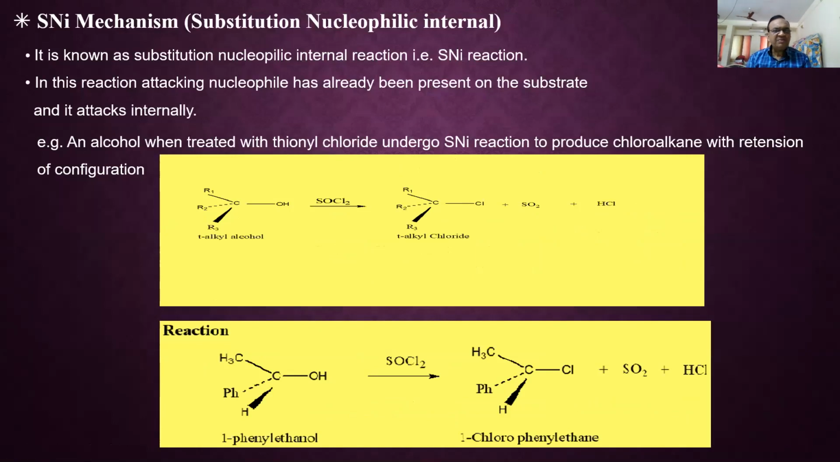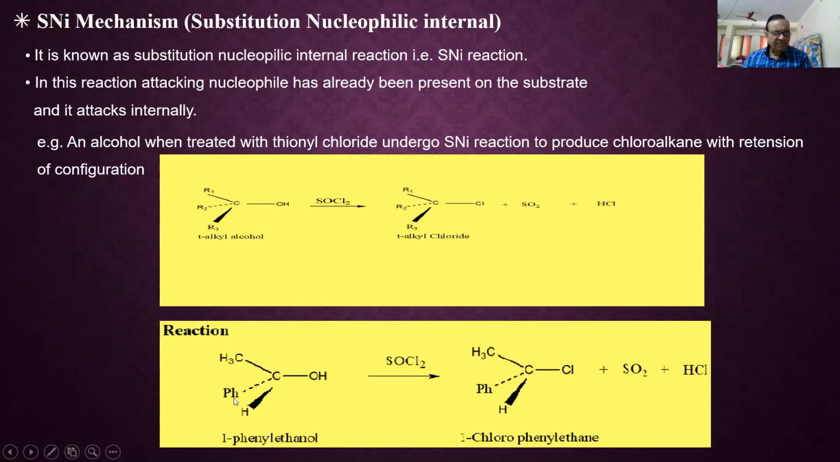Next is SNi mechanism, substitution nucleophilic internal. In this reaction, this tertiary alkyl alcohol on reaction with SOCl2, the OH is substituted by Cl, and SO2 and HCl are the byproducts. Let us consider the example of 1-phenylethanol. This first carbon is attached to OH, that's why ethanol, 1, 2. The longest continuous chain has 2 carbon atoms. But this first carbon is attached to a phenyl ring, Ph means phenyl ring, C6H5. So it is 1-phenylethanol.